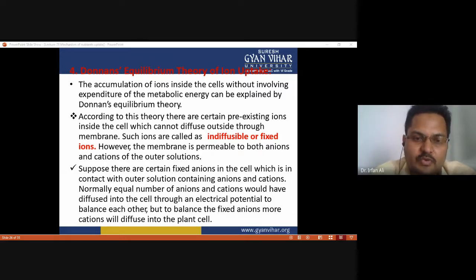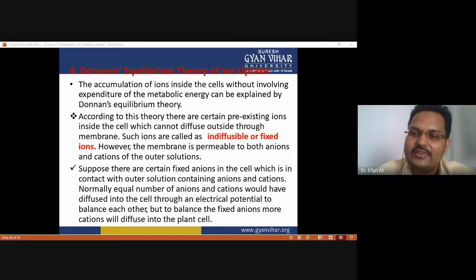Suppose there are certain fixed anions in the cell which is in contact with an outer solution containing anion and cation. Normally, an equal number of anions and cations would have diffused into the cell through an electrical potential to balance each other. But to balance the fixed anion, more cations will diffuse in, because there are more anions already present inside the root.